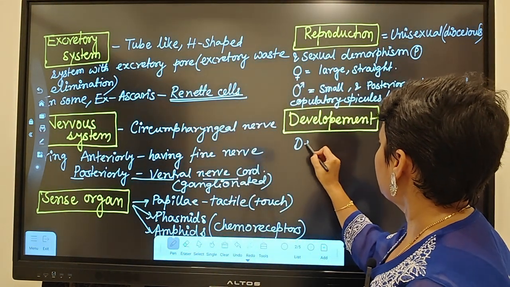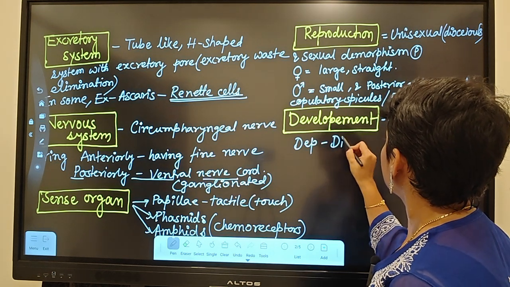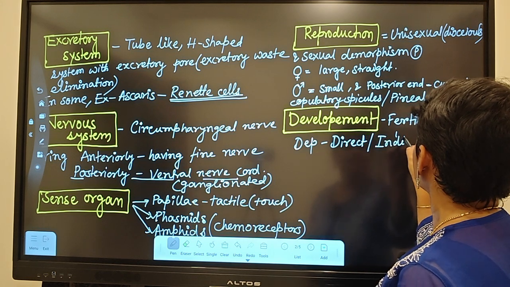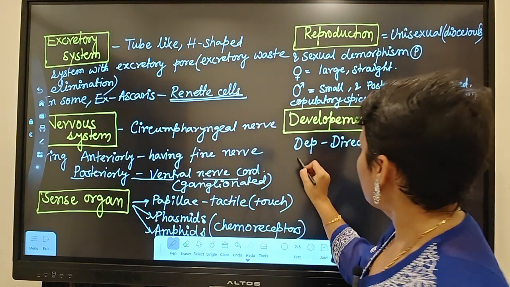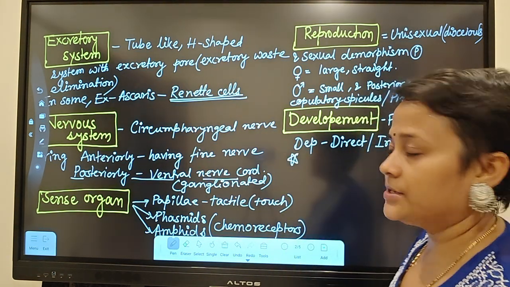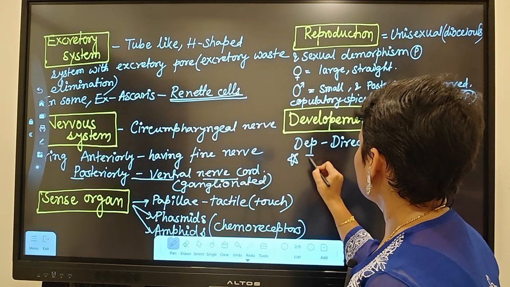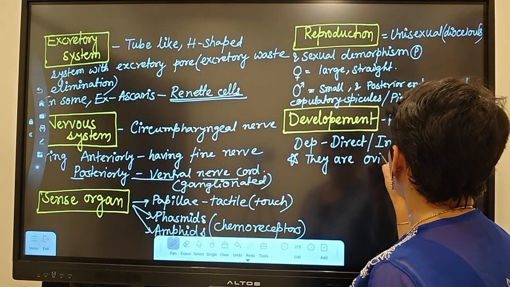Development can be direct or can be indirect. Okay. And a very important point to note, they can lay eggs. So they are oviparous.